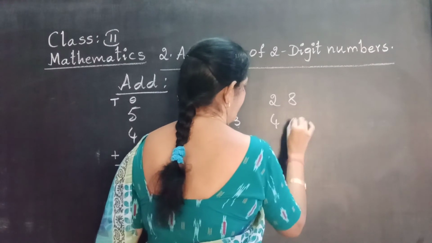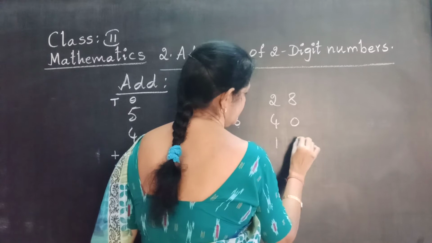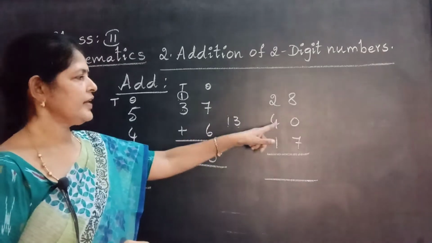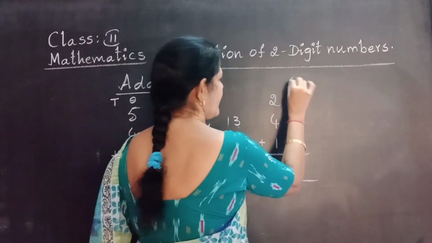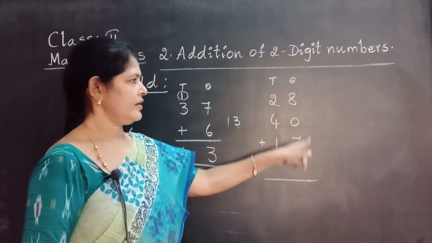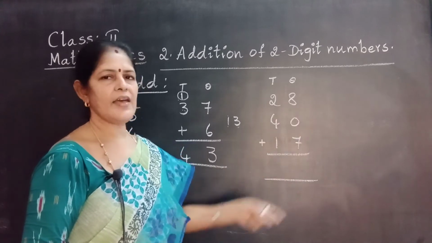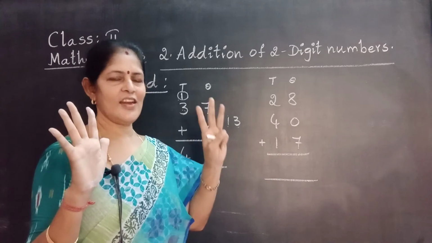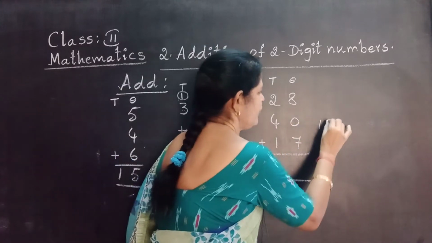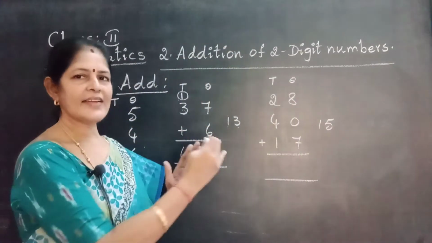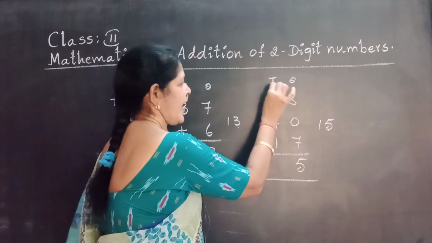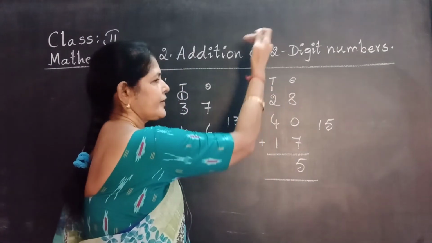Another example. 28, 40 plus 70. 2-digit numbers, 3 lines. Ones place, tens place. Start from ones. 8 plus 7. 8 plus 0, 8. 8 plus 7, take 8 fingers. 7 after: 8, 9, 10, 11, 12, 13, 14, 15. Again we get a 2-digit number. That's why we write on the right side. Ones number, write in the ones place. Tens number, carry forward to the tens place, right on top of the tens place.